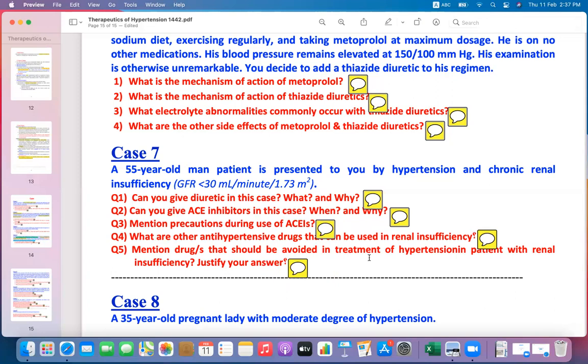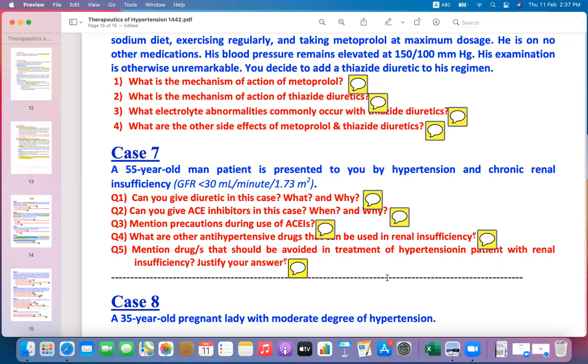What are the other antihypertensive drugs used in renal insufficiency? Calcium channel blocker is the second drug, because calcium channel blockers decrease the progression of chronic kidney disease better than thiazide diuretics. So if you wish to add a second drug to the angiotensin converting enzyme inhibitor regimen, a calcium channel blocker will be the best one.